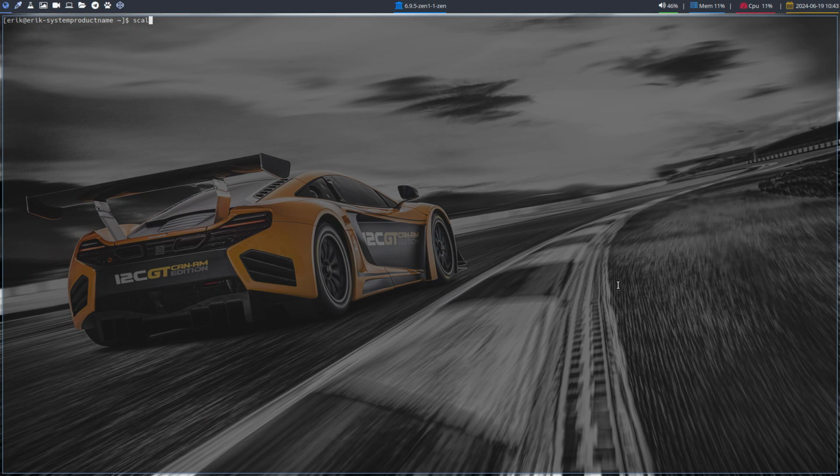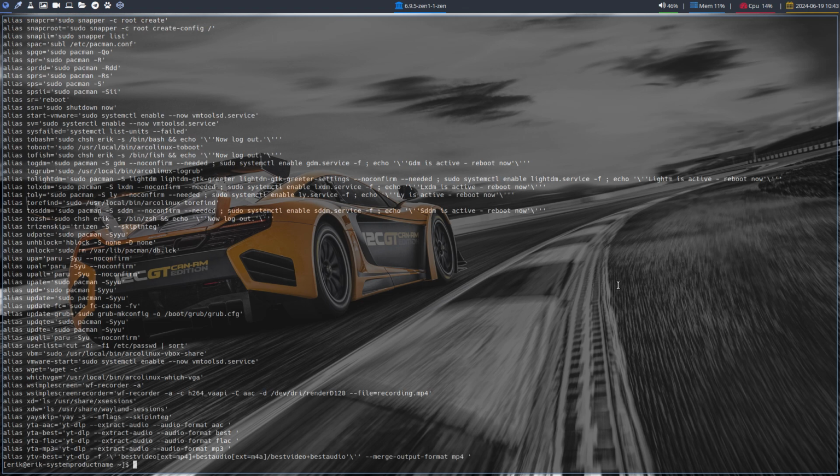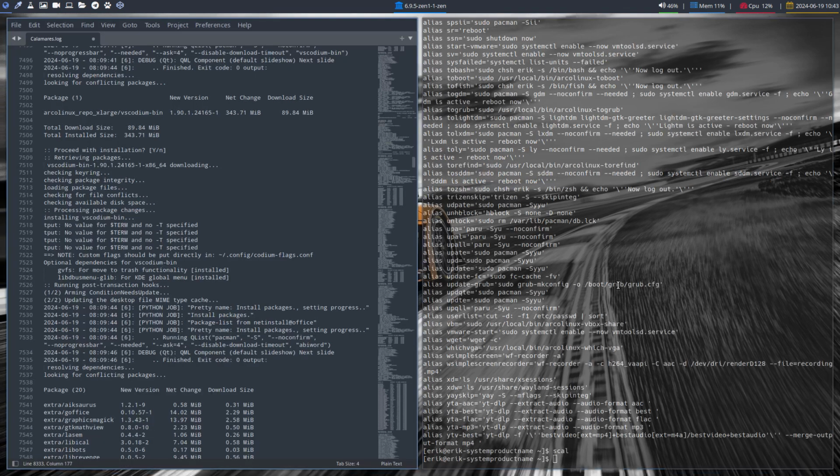Scal is saying open it with Sublime Text. So all these things are aliases. If you're new, we are probably the distro that has the most aliases, and it's just for convenience sake. Otherwise I have to type Sublime and then the pathway to Calamares. Now I just say scal, boom.